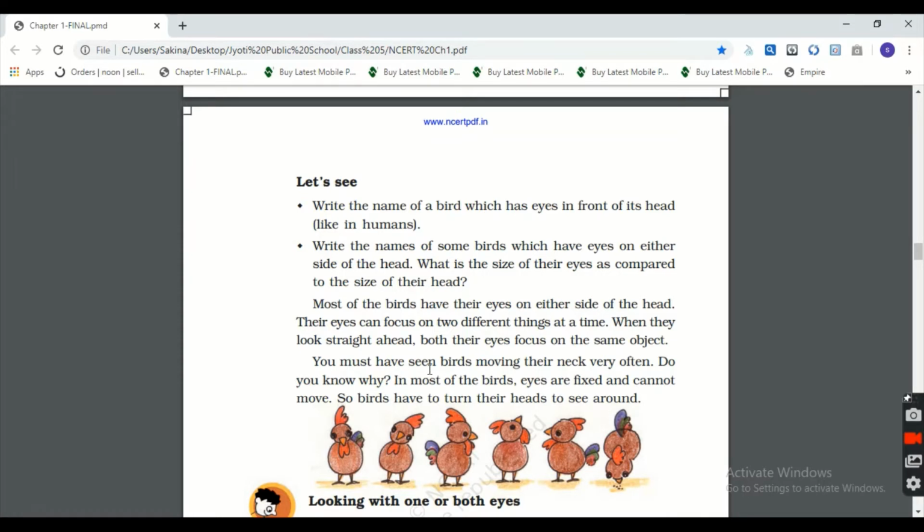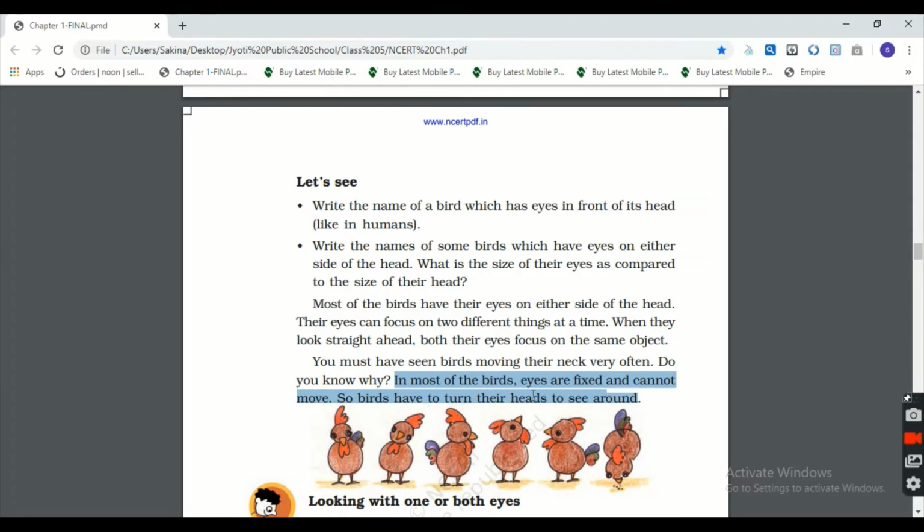You must have seen birds moving their neck very often. Do you know why? The answer is given here only. In most of the birds, eyes are fixed and cannot move. They are not able to move their eyes. So, birds have to turn their heads to see around. This is the question, and the answer is given here only.